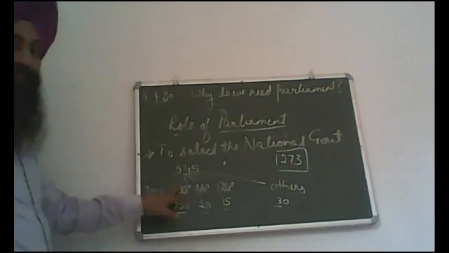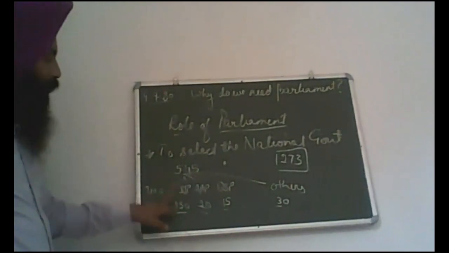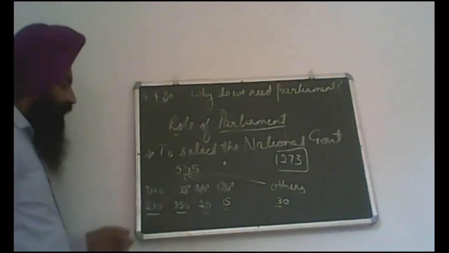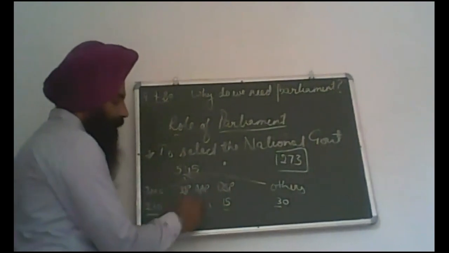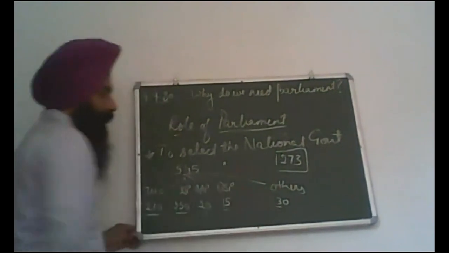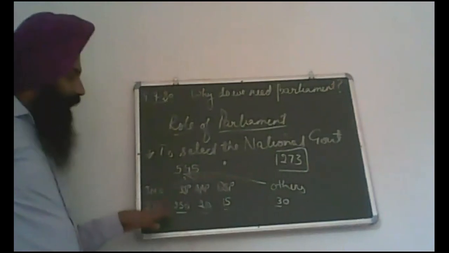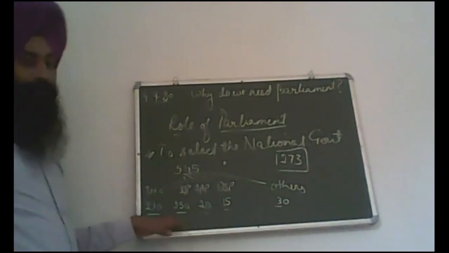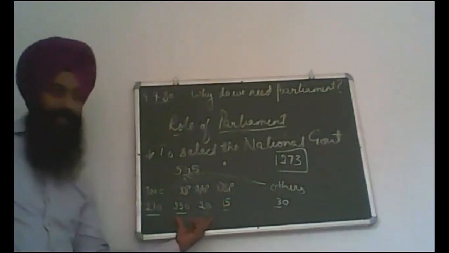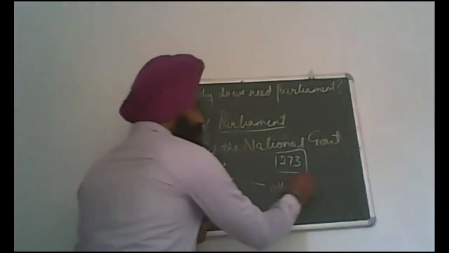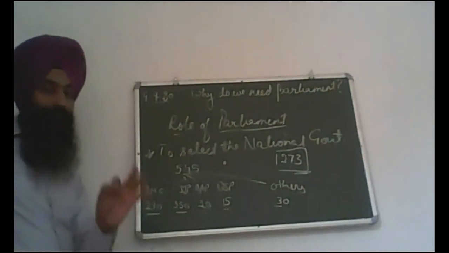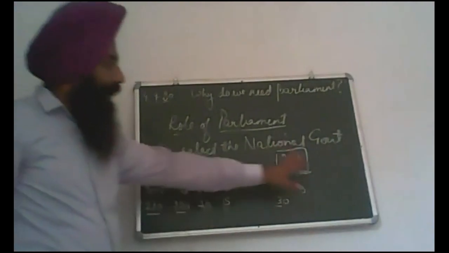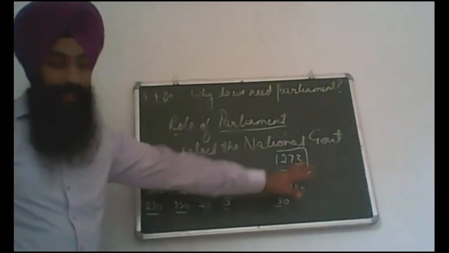If the BJP wishes to make a government, it has to ally with the Aam Aadmi Party, Bahujan Samaj Party, or the others. If they add the 20 members of Aam Aadmi Party, their number will be 270. But still, the required figure is 273. A party that does not have that figure cannot make a government.